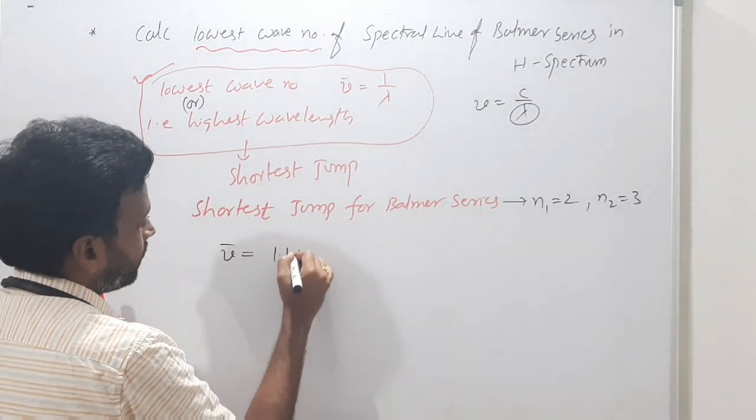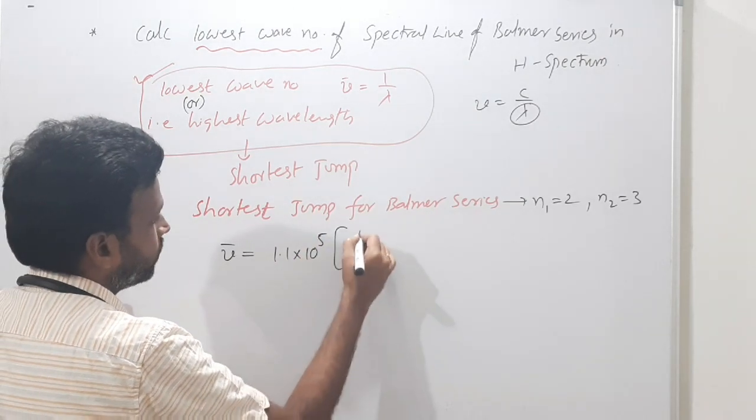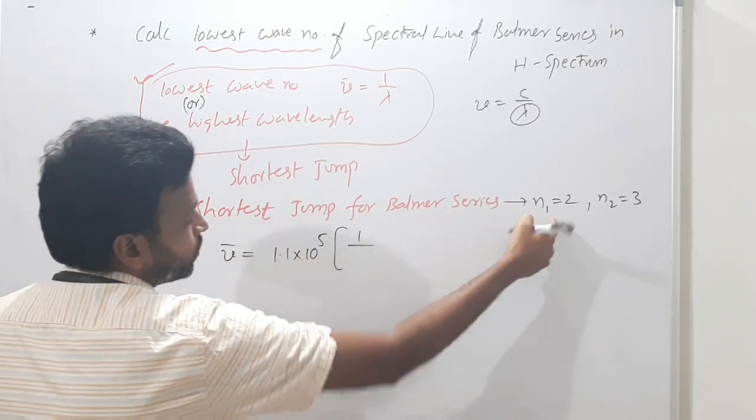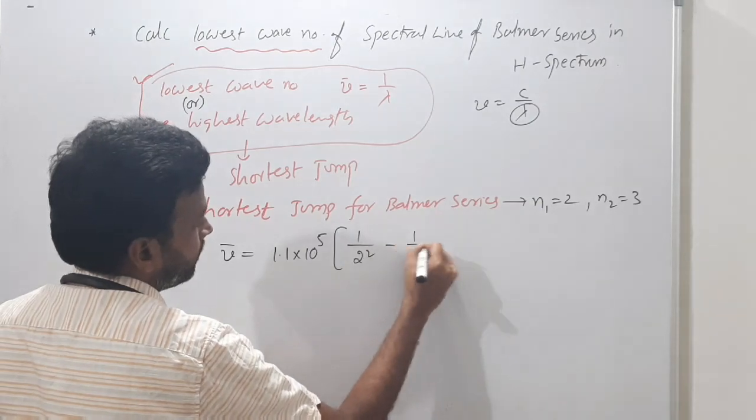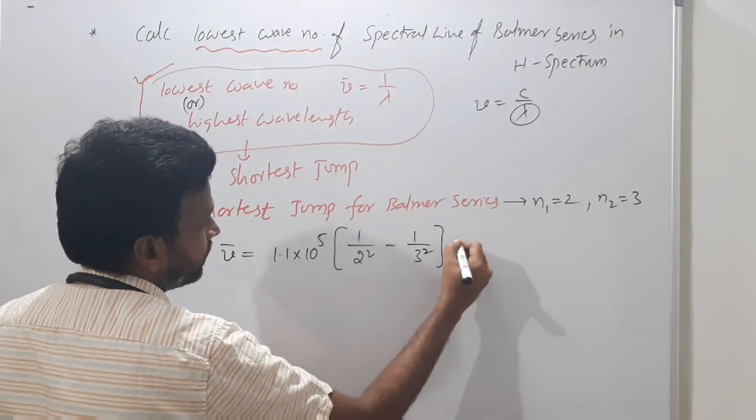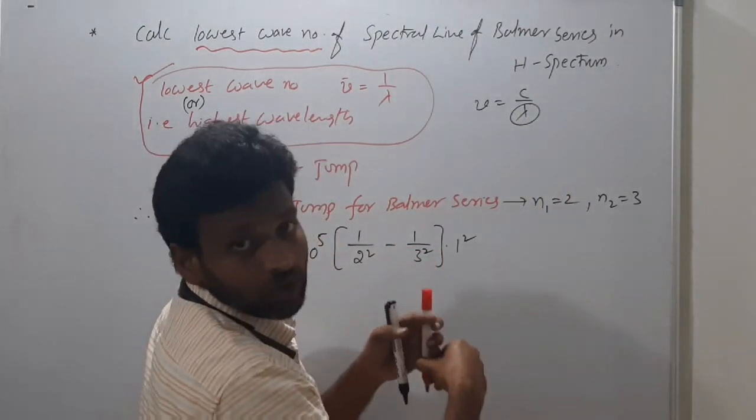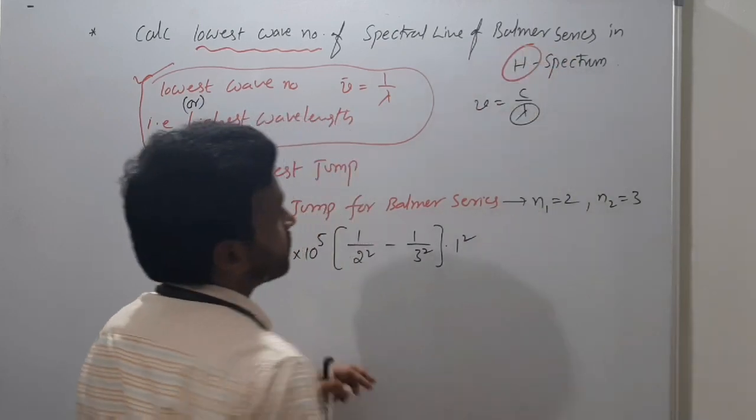Nu bar equals RH, 1.1 into 10 power 5, into 1 by 2 square minus 1 by 3 square, into 1 square, because what spectrum have they given? Hydrogen spectrum.